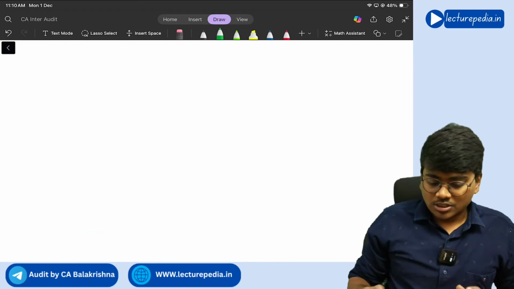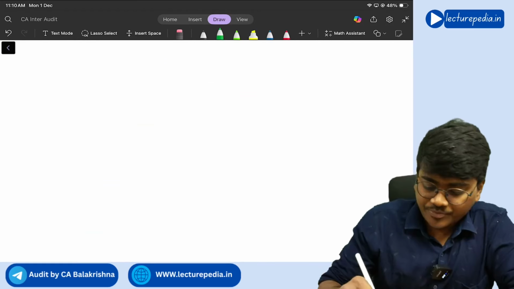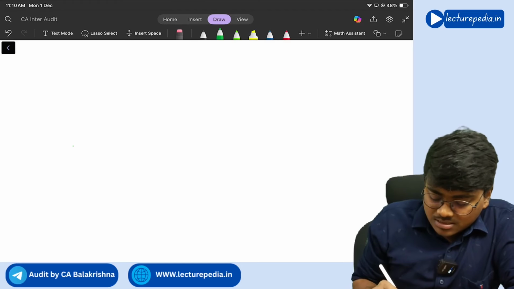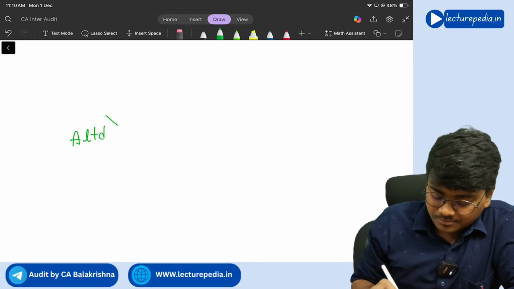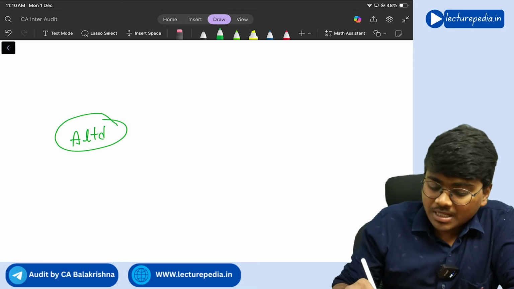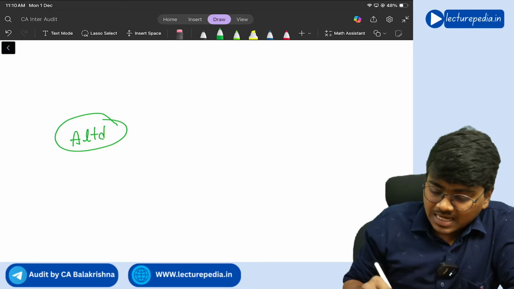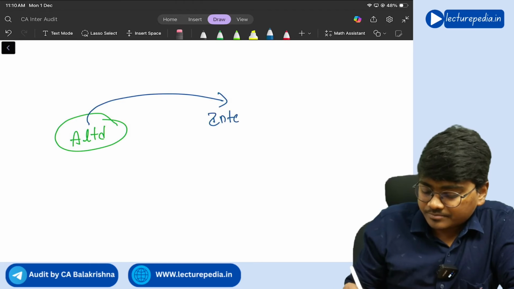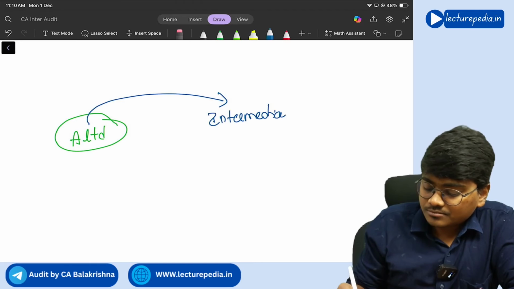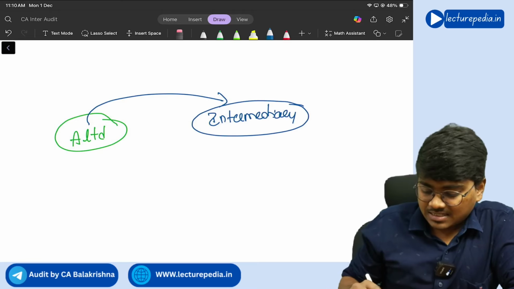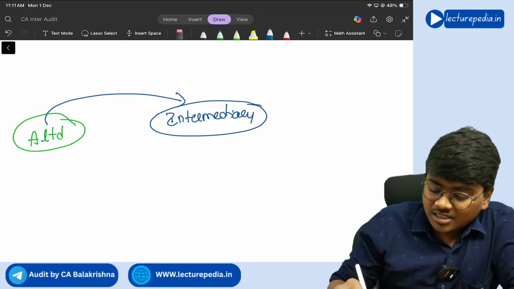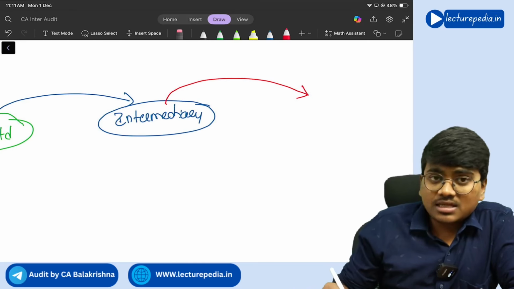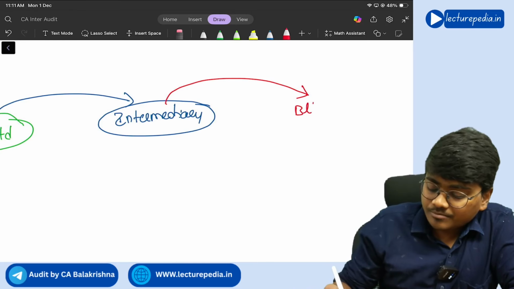Next. So here there is this concept. There is A Limited, which is our company. Our company has given money to an intermediary with an understanding that this intermediary should further invest that money in B Limited.